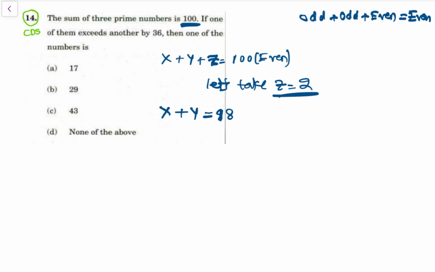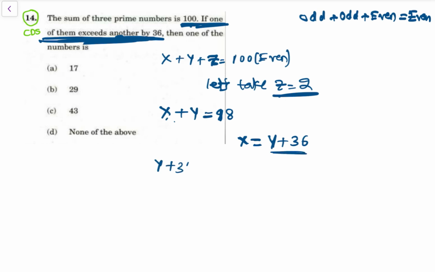अब देखो फिर एक और पूछा, if one of them exceeds another by 36, one of them, that is x is exceeding y by 36. So x is equal to y plus 36. अब आ गया भाई, x की प्लेस में ये एक्सप्रेशन रखो, that is y plus 36 plus y is equal to 98.